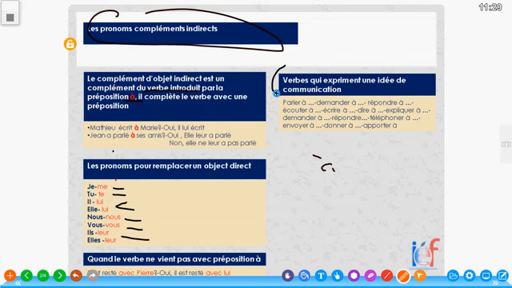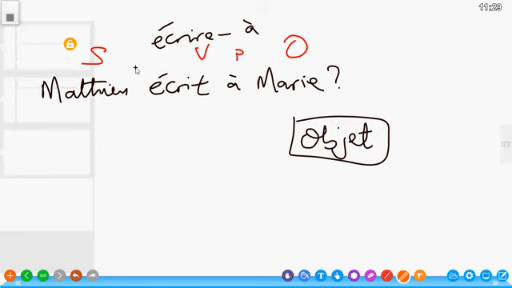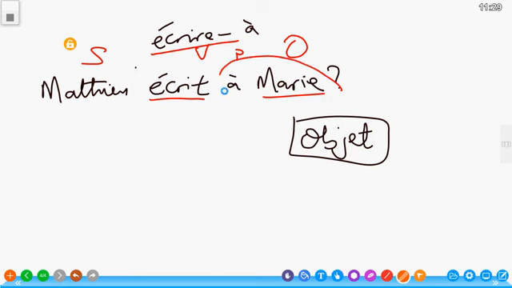So let's go back to our examples now. Like we said, Matthew écrit à Marie. So look at the verb here. The verb is écrire. That is the verb, and the object, like we said, is Marie. Because a preposition has introduced Marie, we will not use la to replace Marie. It is not COD. So we are looking at the equivalence for Marie, which here is lui.